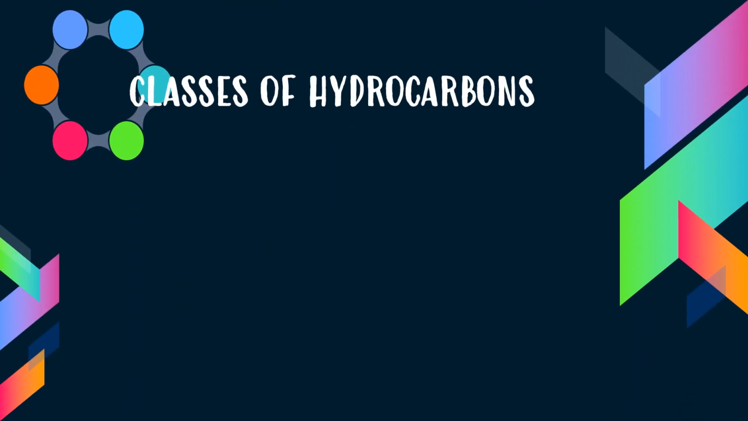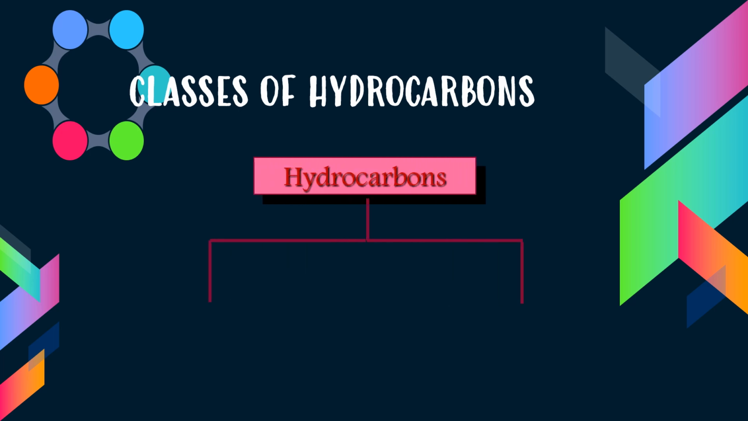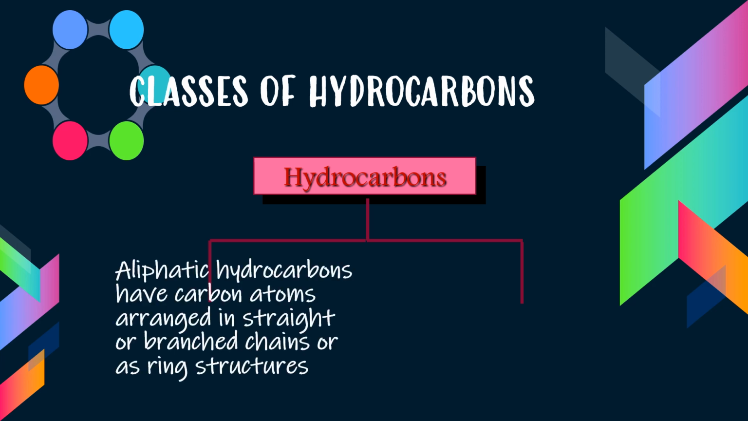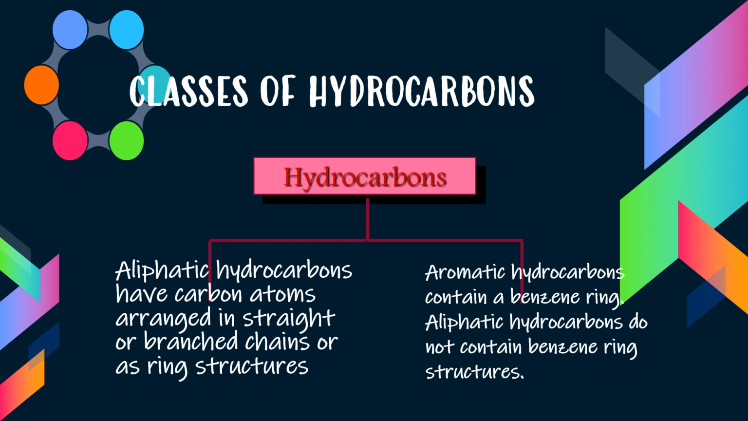Classes of hydrocarbon. Hydrocarbon can be classified into two classes, aliphatic and aromatic. Aliphatic is the hydrocarbon that has carbon atoms arranged in straight or branch chains or as ring structures. Also, we can say that aliphatic hydrocarbon is an open chain structure. Aromatic hydrocarbons are the hydrocarbons that contain a benzene ring, and aliphatic hydrocarbons do not contain benzene ring structures.